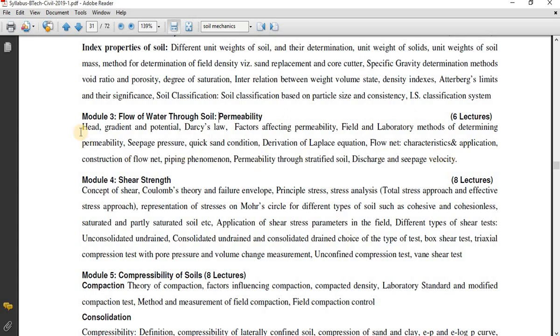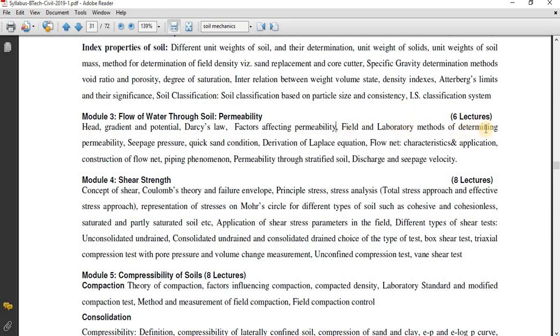So you can see, before studying how to find out permeability of soil, we need to study the basics of permeability, that is head, gradient, potential. So what is Darcy's law about the permeability? Factors affecting the permeability. So what are the factors to be considered while studying the permeability?